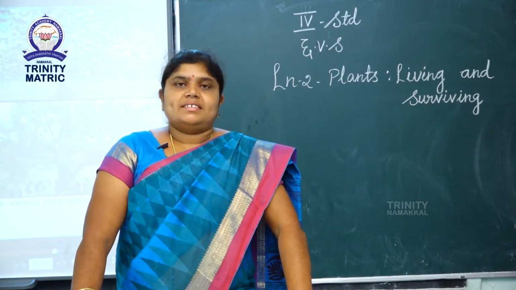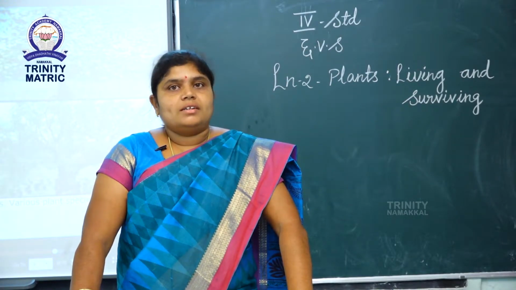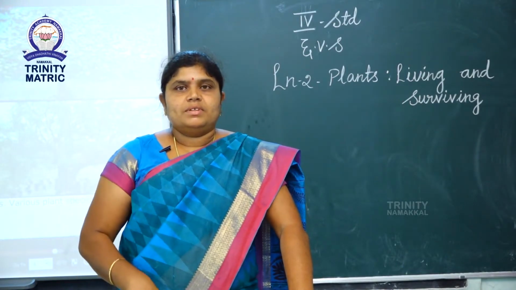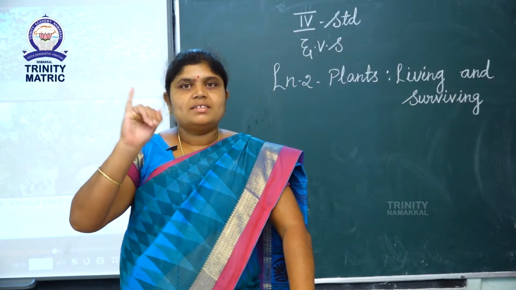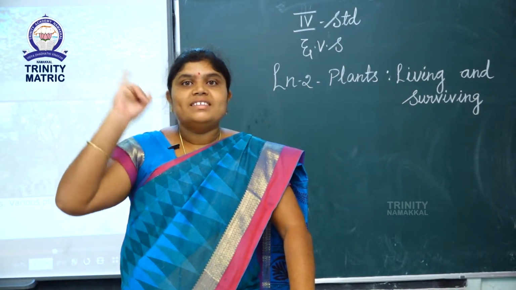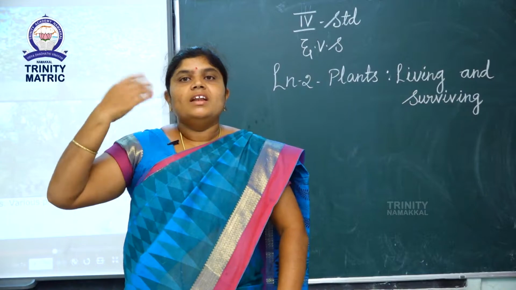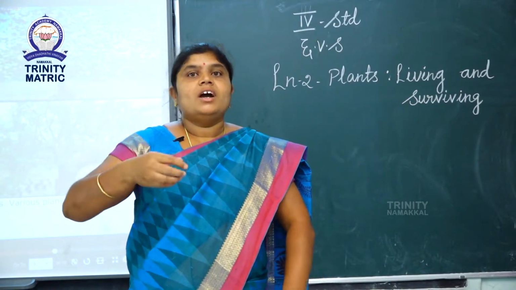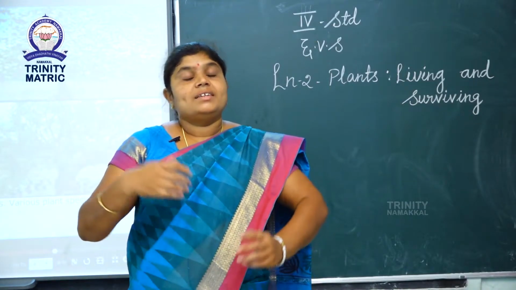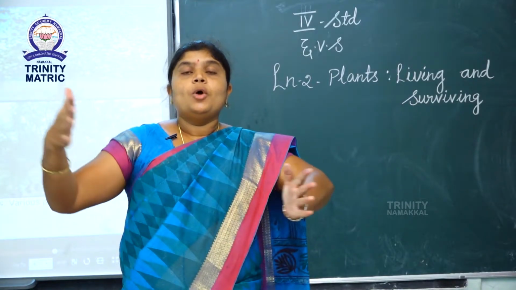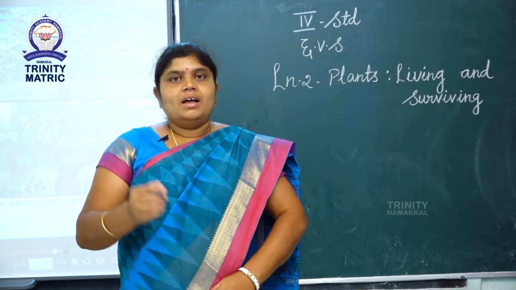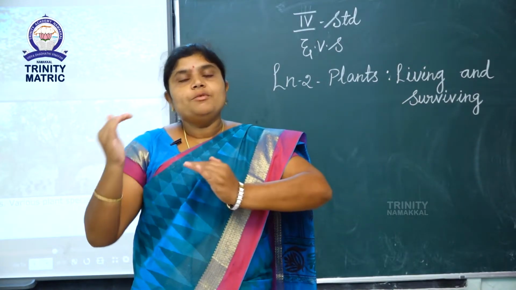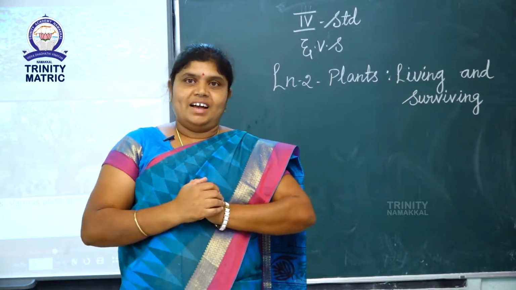In the previous class, I taught that terrestrial plants are of 5 types. First, some plants live in hilly areas, some plants live in mountains, some plants live in hot and damp areas, and some plants live on the ocean bed. And the last one is some plants live in marshy areas.